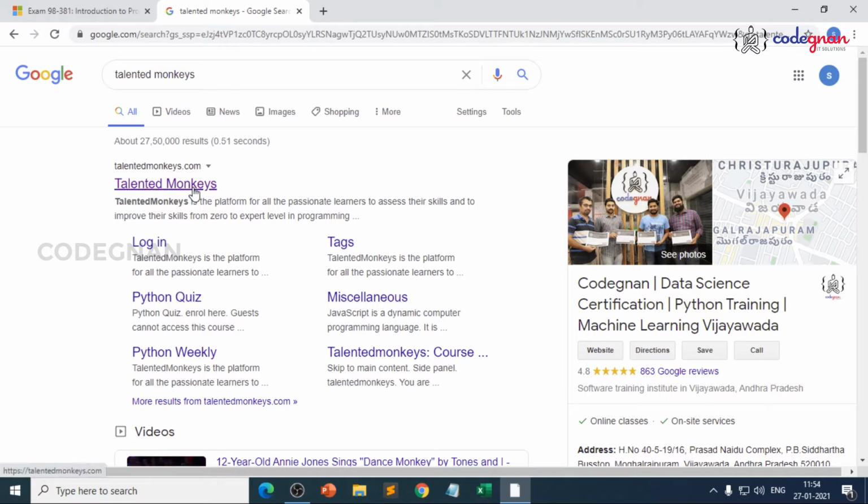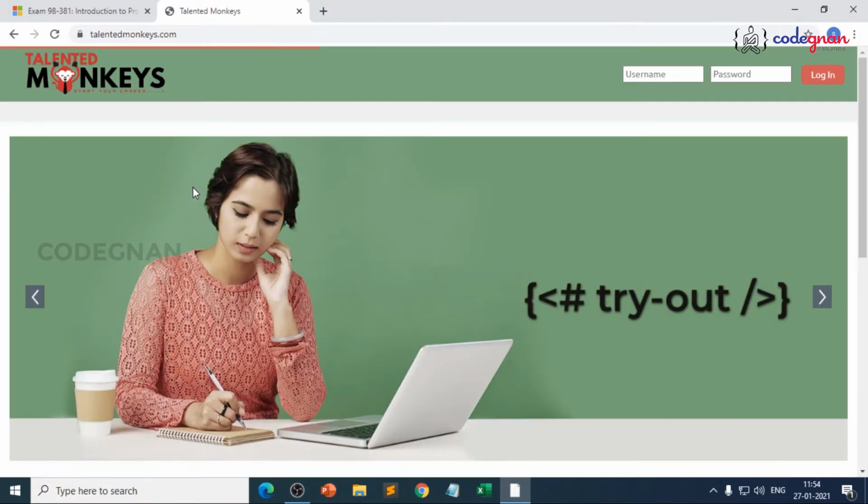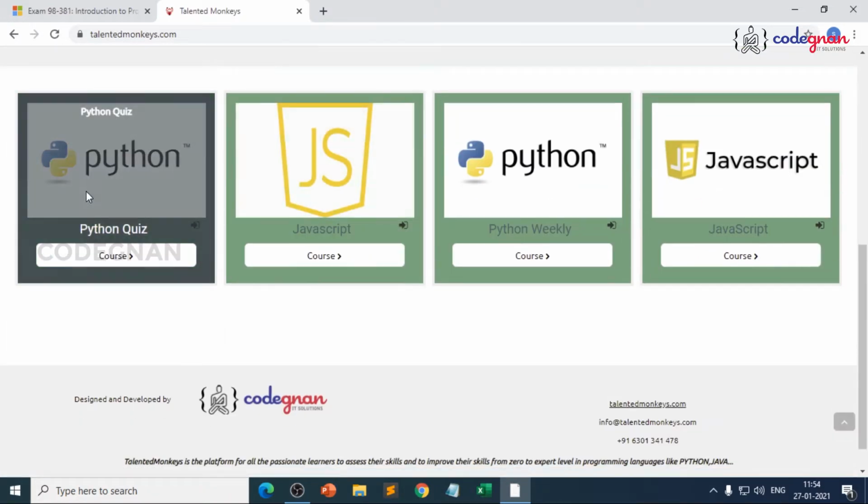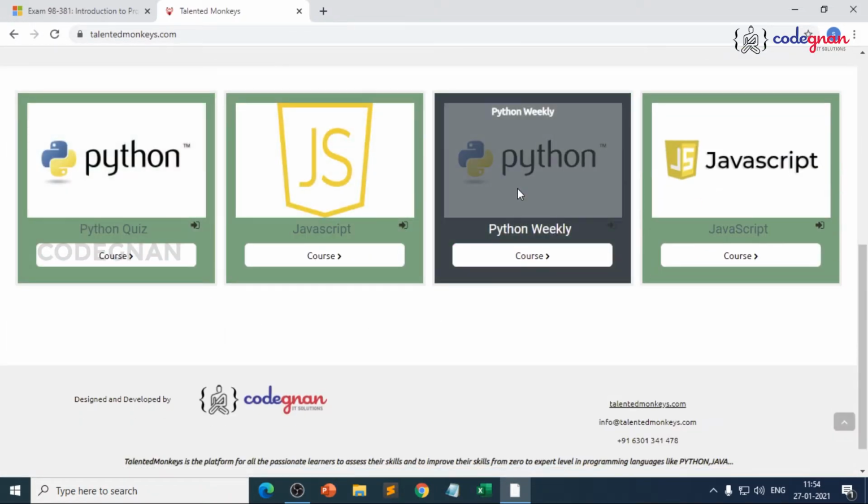So directly go to the web page. It is talentedmonkeys.com. You can see Python quiz, Python weekly quiz. You have JavaScript also. As you are in the Python course, you have the main quiz and weekly quiz. My suggestion is to first start with the weekly quiz, because we have just started with data types, operators, input output statements. So you can easily practice the week 1 quiz.